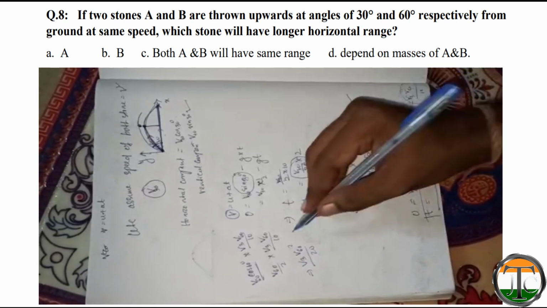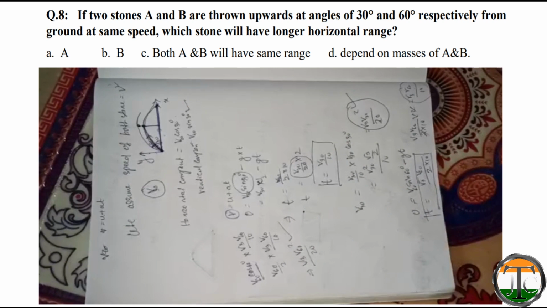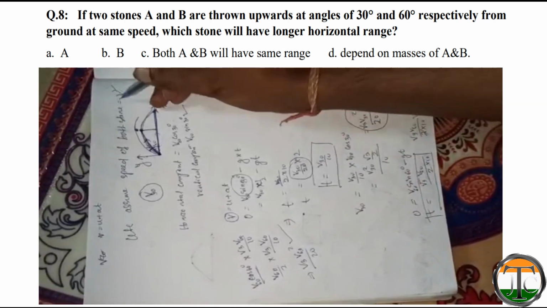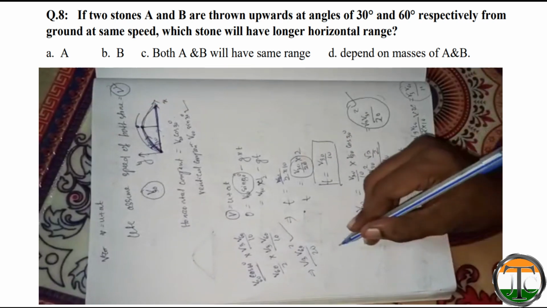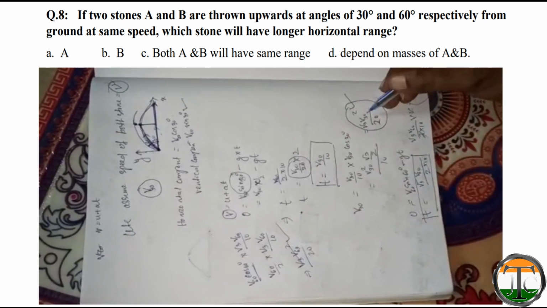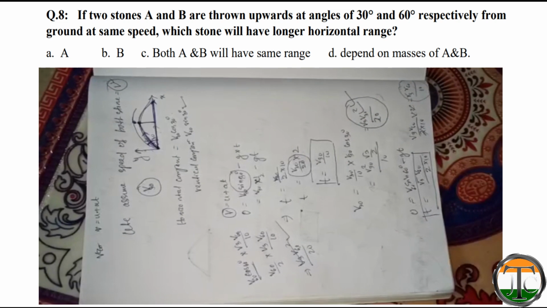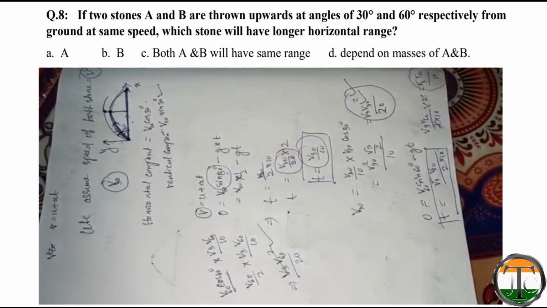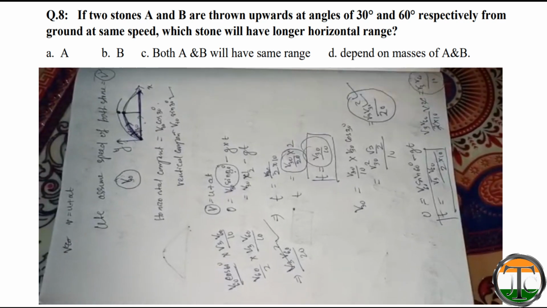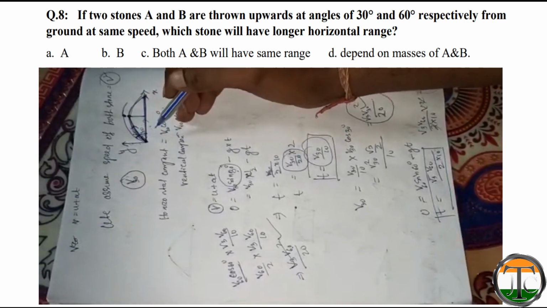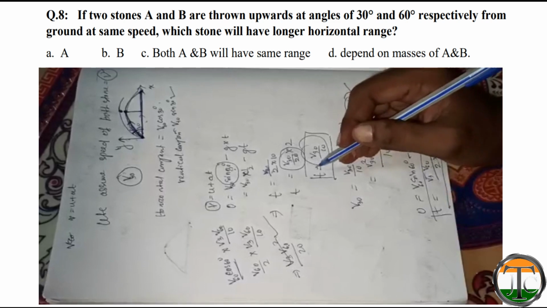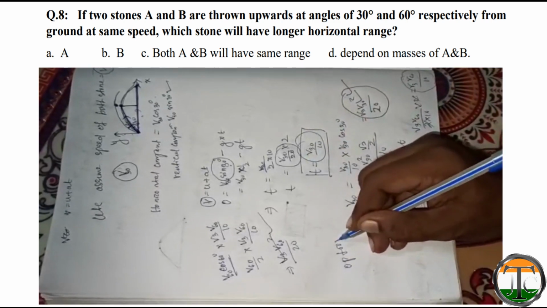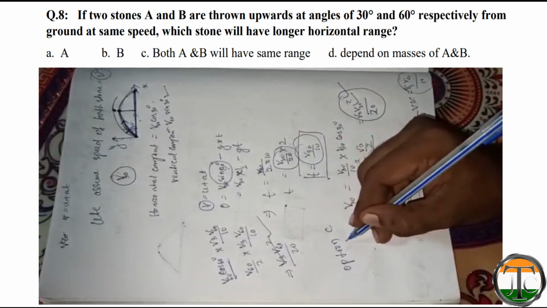Same thing we have found here also. So v60 is equal to v30 because initially it is given that the velocity is v. So in both cases we have the same horizontal range. So we have got that at angle 30 degree and angle 60 degree it will cover the same horizontal range. So option C is the correct answer.